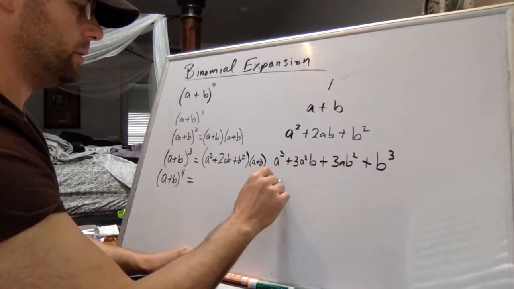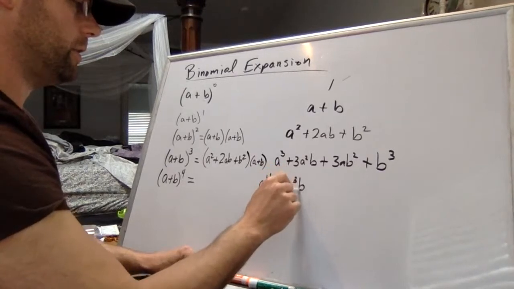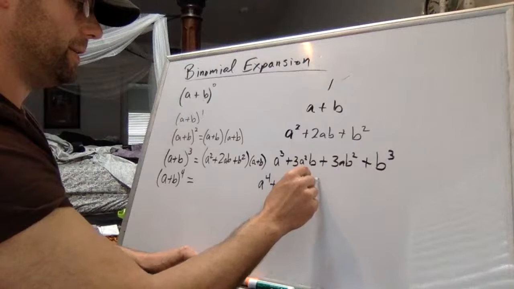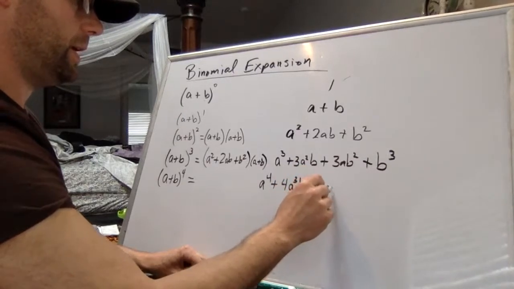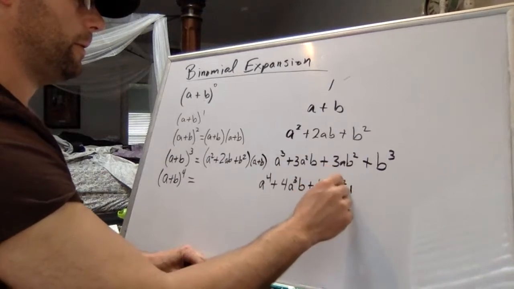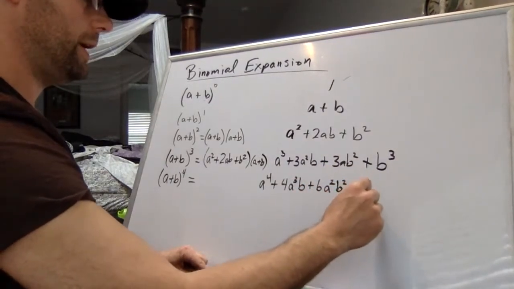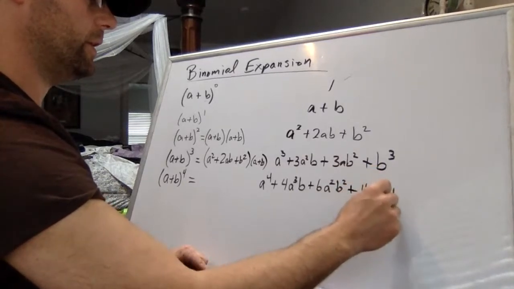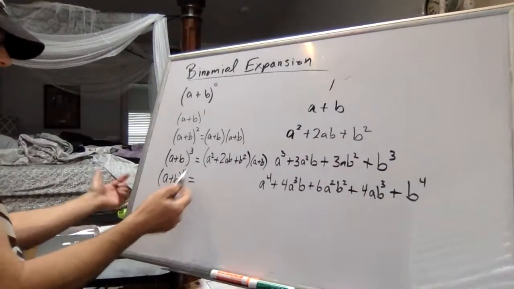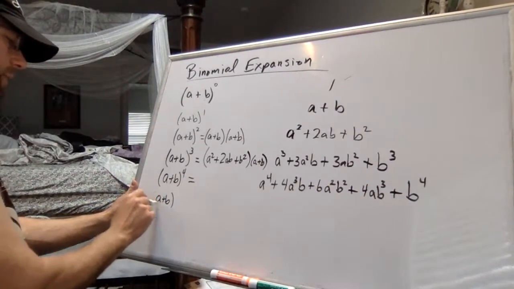And let's see, what's the next thing? The next thing is, well, it's actually 4a to the third b, plus the next thing turns out to be 6a to the second b to the second. The next thing turns out to be 4a b to the third, and as might be expected, the next one is b to the fourth, that is given to us. So let's see what a plus b to the fifth is.